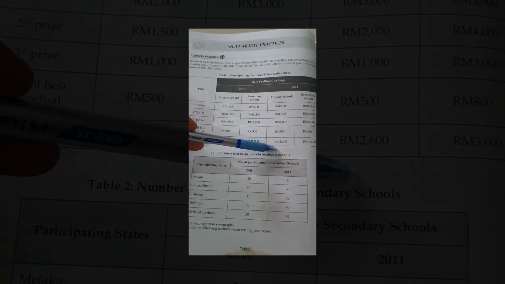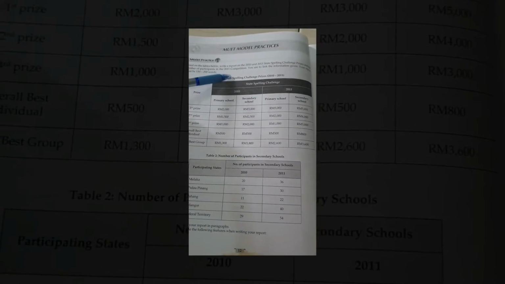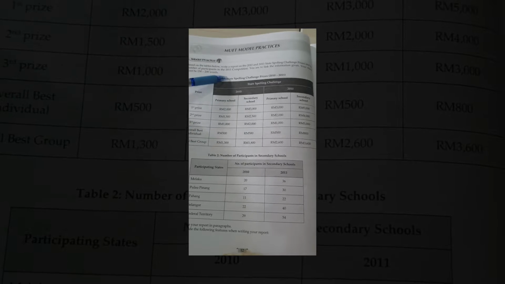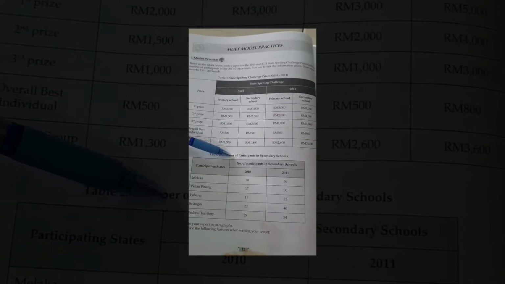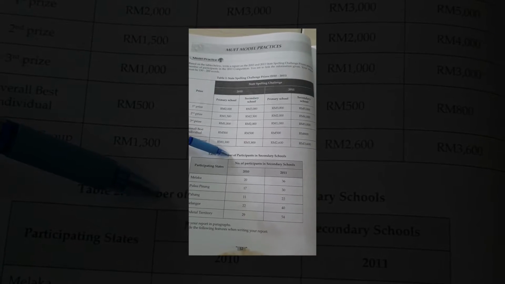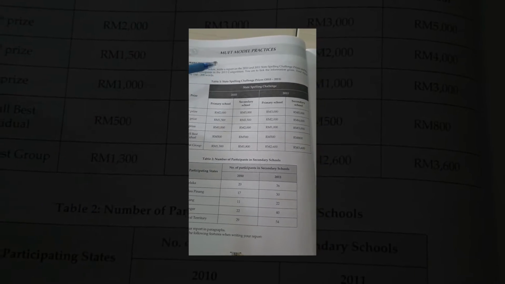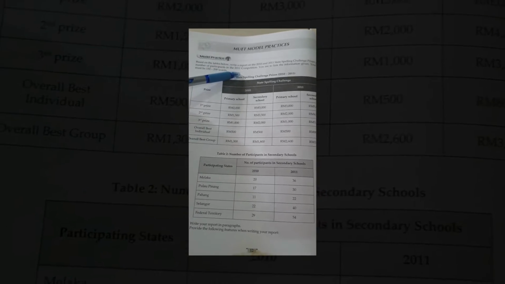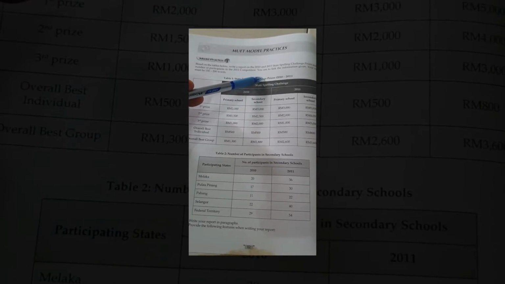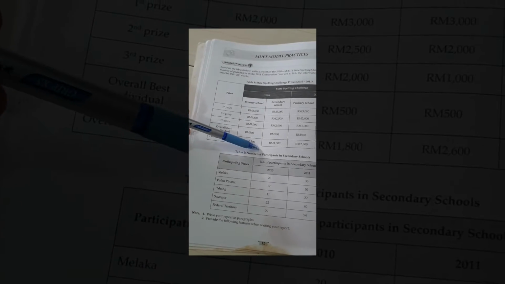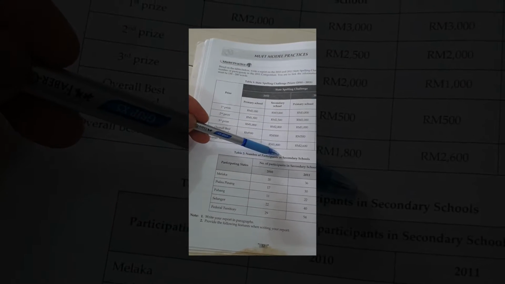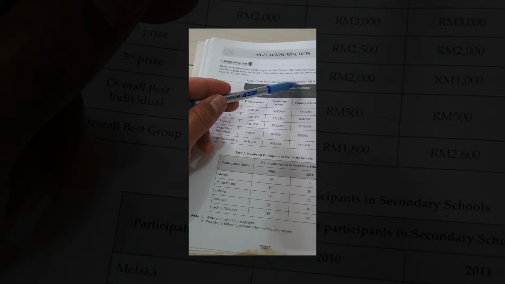Okay, so let's say we are going to take these two table titles to become our title for the report writing. So it's going to be something like State Spelling Challenge Prizes and the number of participants and then the year.